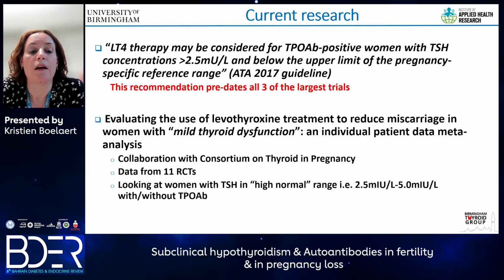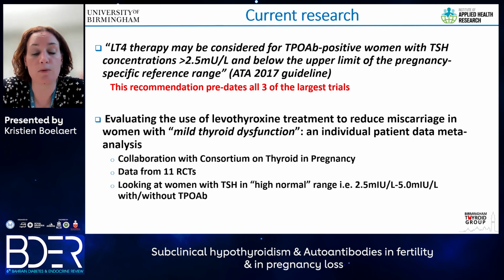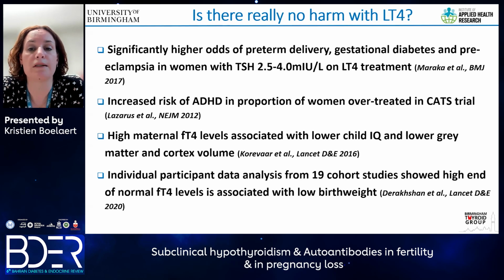Currently, together with the Consortium on Thyroid in Pregnancy, our group are conducting further studies, using data from 11 randomized controlled trials to evaluate the use of levothyroxine treatment to reduce miscarriage in women who have mild thyroid dysfunction. So this is an IPDMA that's being performed, and particularly is looking at women with a high normal TSH. So hopefully this will once and for all answer whether women who have a TSH between 2.5 and the upper limit of normal, or 4, have different outcomes compared to those who have a lower serum TSH.